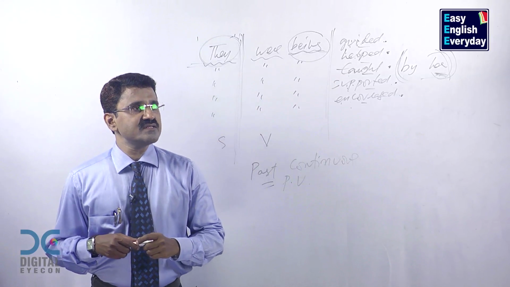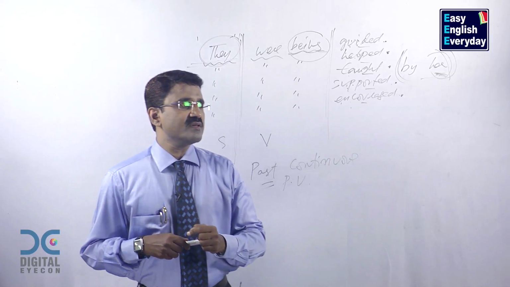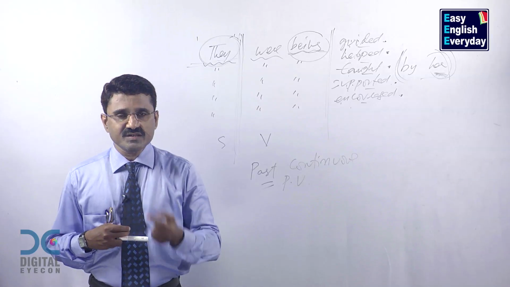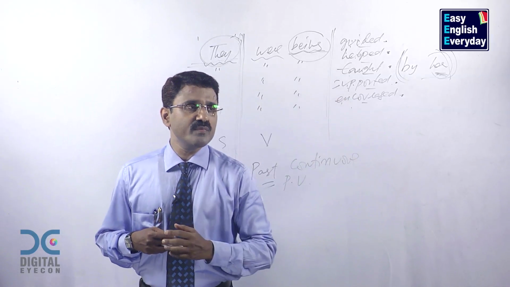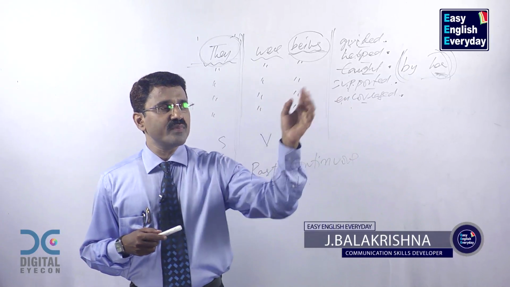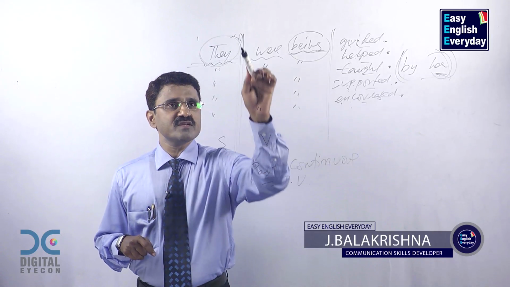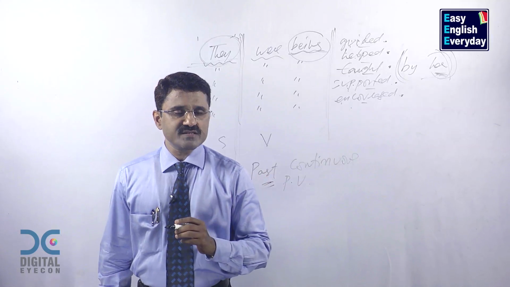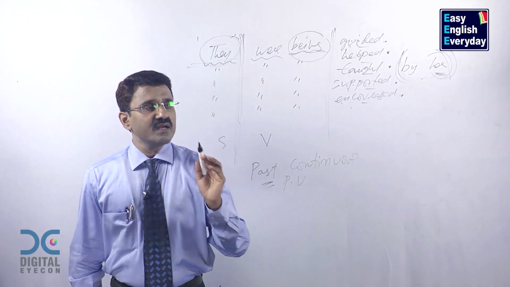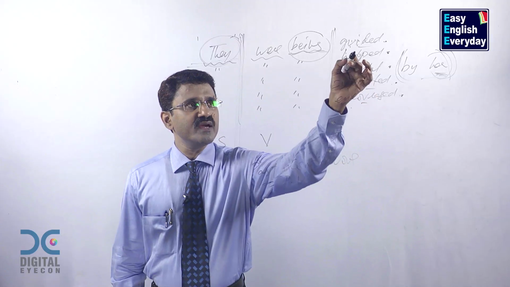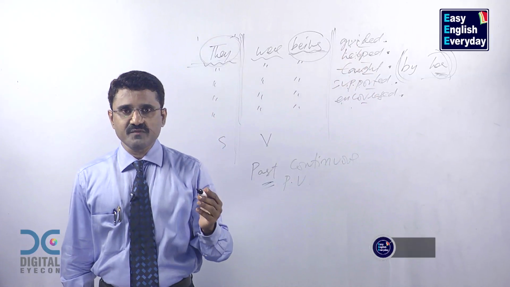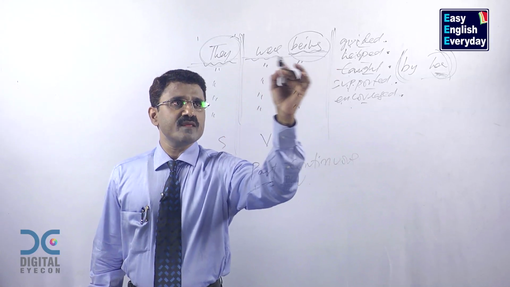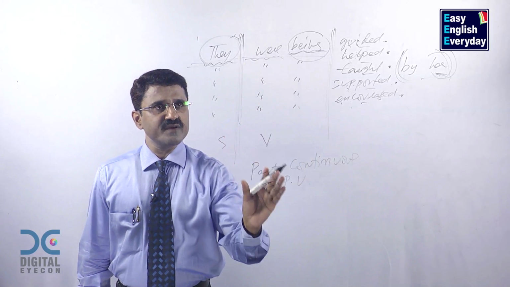They were being guided, they were being helped, they were being taught, they were being supported. If it is necessary, it is your wish. If you want to say they were being encouraged by her, they were being supported by her. So this is the way of using the verb. We call it passive voice past continuous. Now, if you have a large number of ED2 forms, past participle forms, you can make more sentences. This is fixed. "Verb-ing" is fixed.